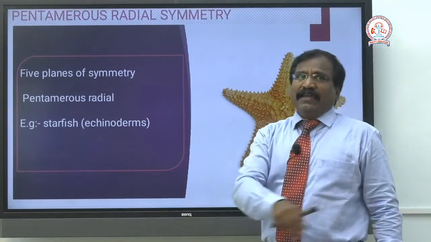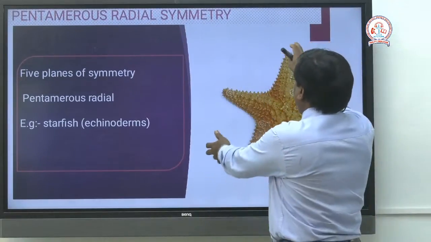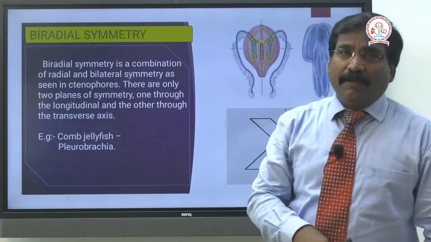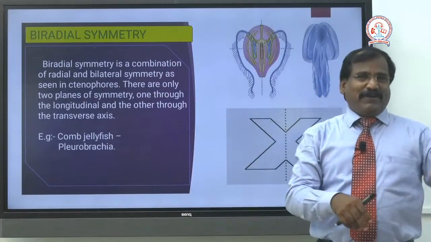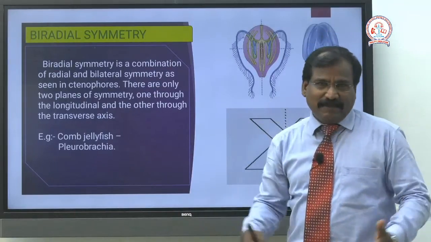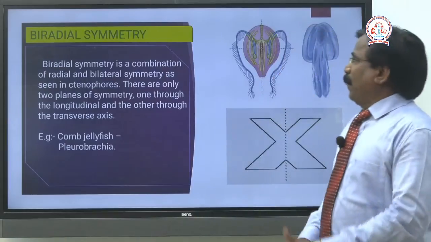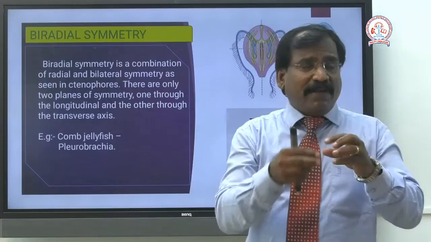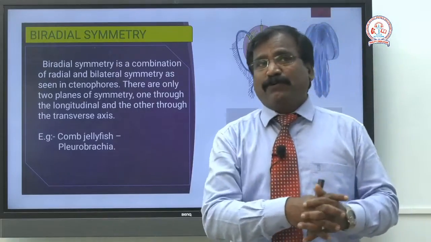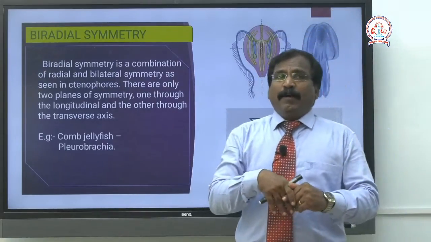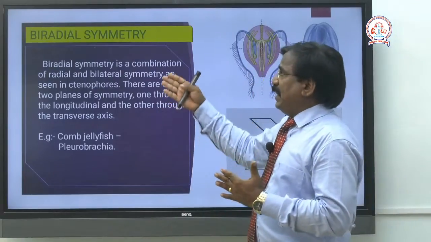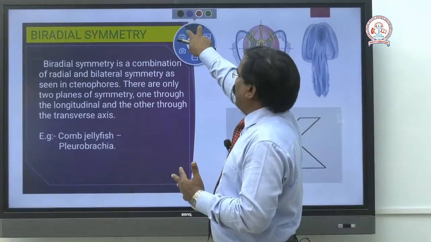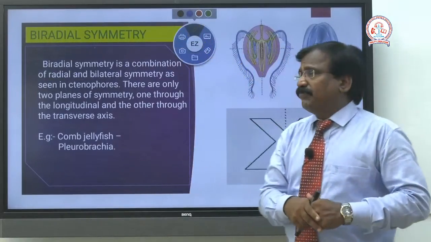The next is biradial symmetry. These are almost like subtypes of radial. That is biradial. You know radial, so what is bi? Biradial means in these organisms,